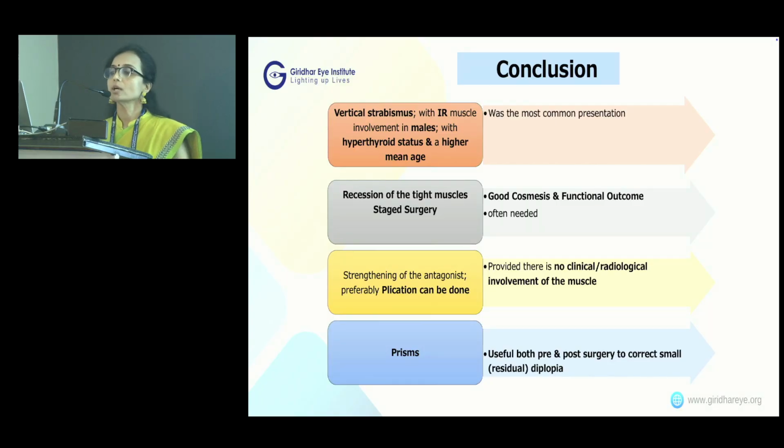So to conclude, vertical strabismus with inferior rectus involvement in males with hyperthyroid status and a higher mean age was the commonest presentation. Recession could be done with good cosmesis and functional outcome. Staged surgery is often needed. Plication can be done provided there is no clinical or radiological involvement, and prisms are useful both pre and post surgery to correct the residual squint.